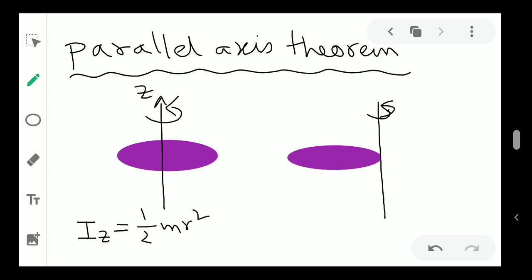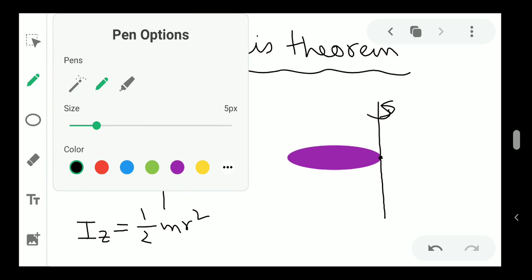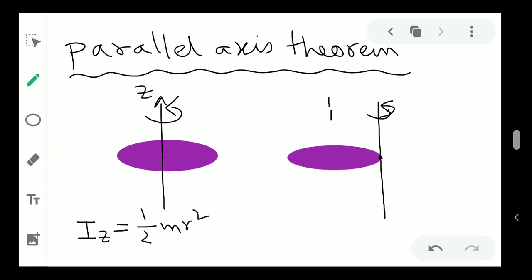But if instead of rotating from the center, I rotate the disk from one of its tangent portions, then what will happen? You can see here there is a direct shift, right? So there is a direct shift. So how much is the shift of the axis?